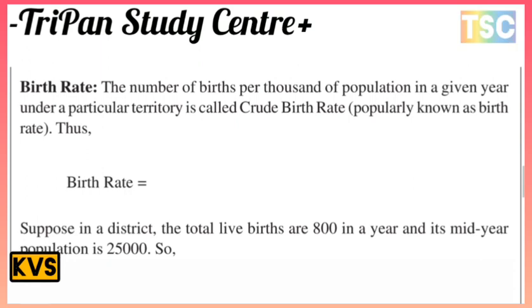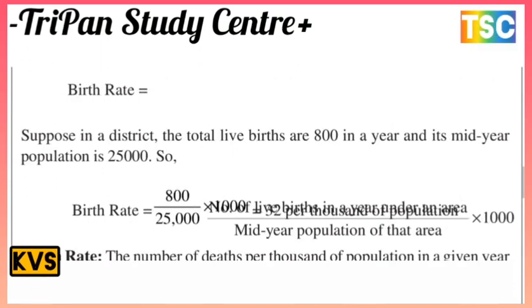So birth rate equals 800 upon 25,000 into 1,000. Three zeros cut, and 800 divided by 25 gives the answer very easily.